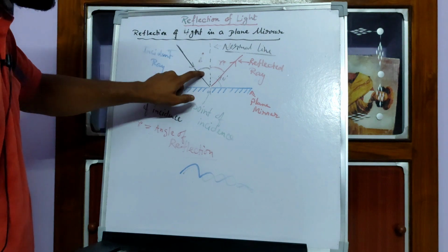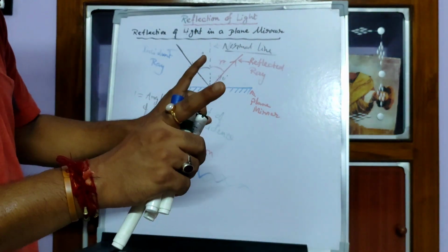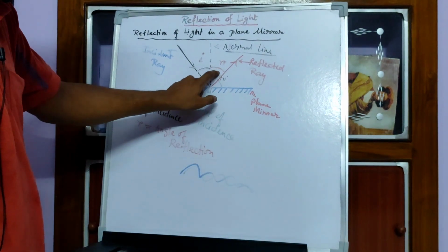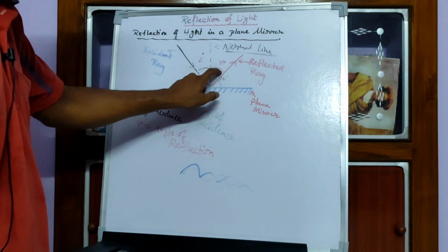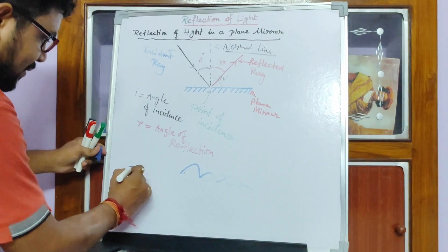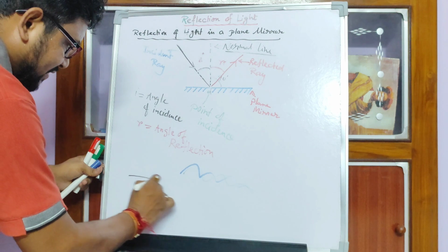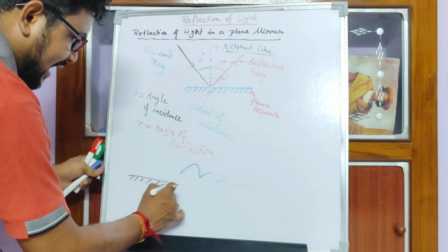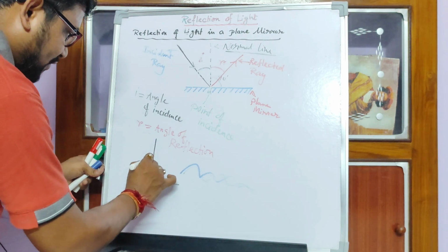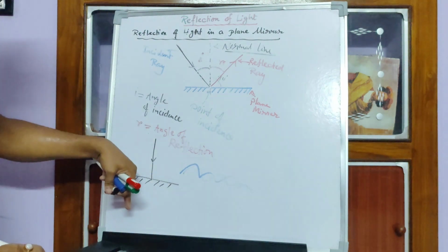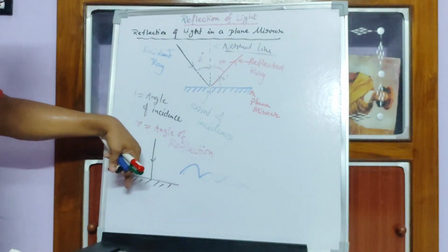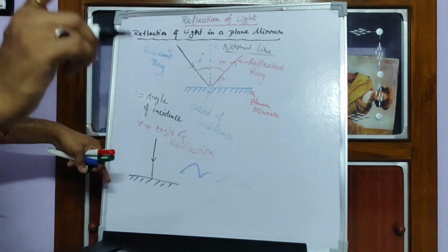Second law: angle of incidence and angle of reflection are always equal. If it is 45 degrees, this will also be 45. If it is 30 degrees, this will also be 30 degrees, right? Let me show you one thing. For example, if this is a plane mirror and an incident ray is falling vertically on it, coming towards the normal, then the angle of incidence is 0 degrees.